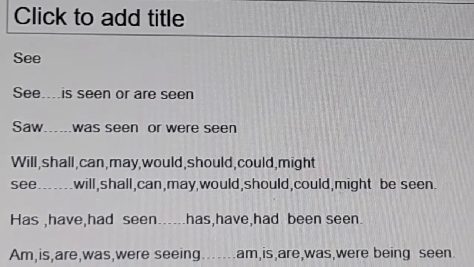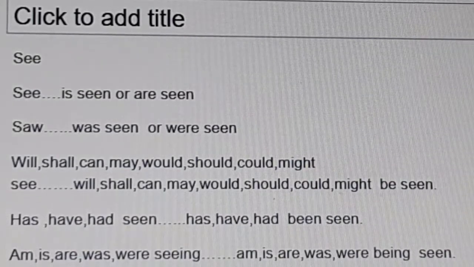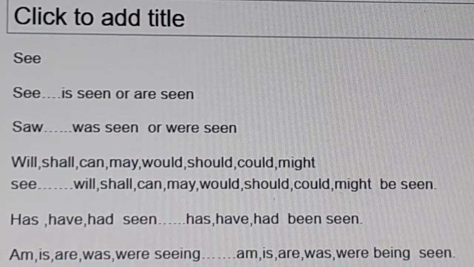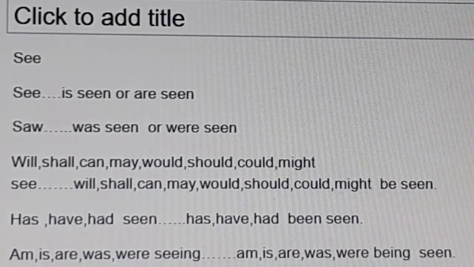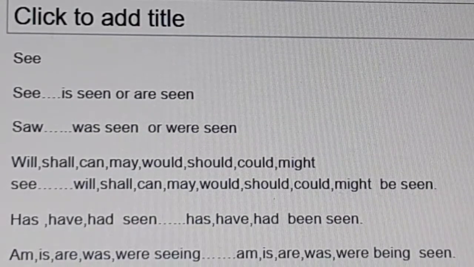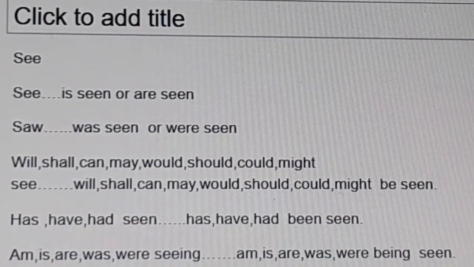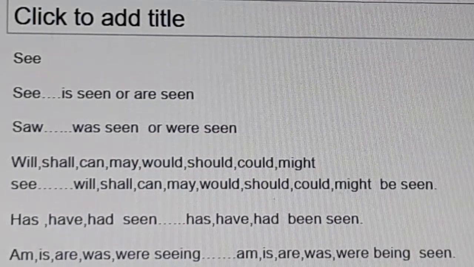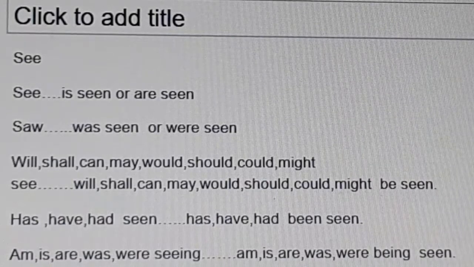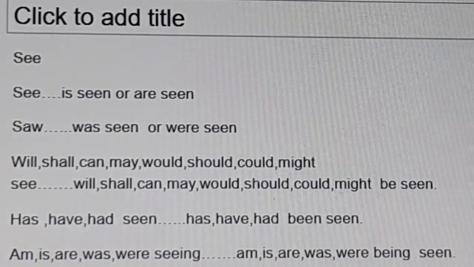It should be changed as will be seen. Shall see, shall be seen. Can see, can be seen. May see, may be seen. Would see, would be seen. Should see, should be seen. Could see, could be seen. Might see, might be seen.